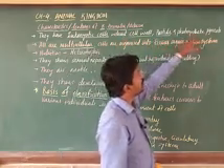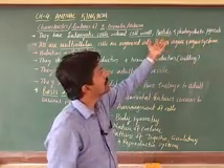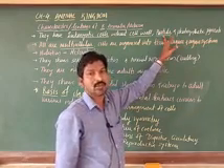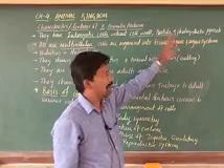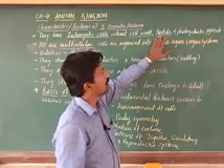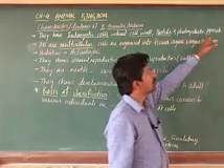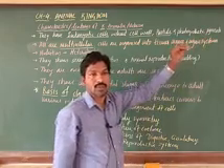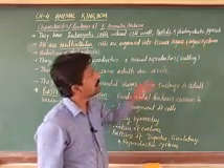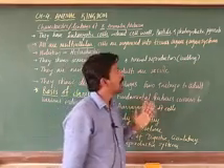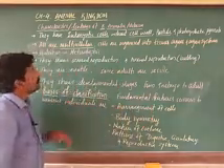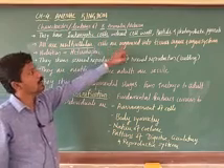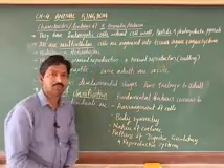Next, photosynthetic pigment is absent. Plastids are absent, and plastids are nothing but chloroplast, leucoplast, or xanthoplast. There are different types of plastids, but they are absent here. The photosynthetic pigment, chlorophyll, the green pigment, is also absent in animal cells. So the cell nature is eukaryotic, without cell wall, plastids and photosynthetic pigment.